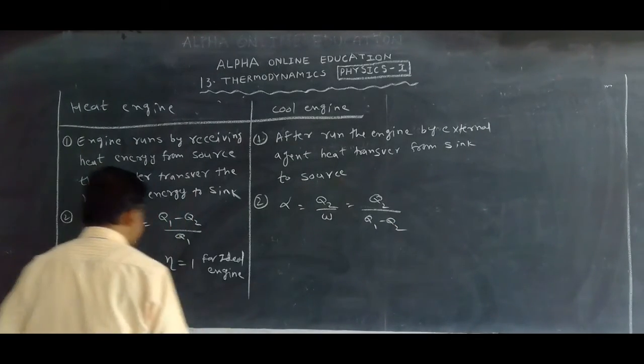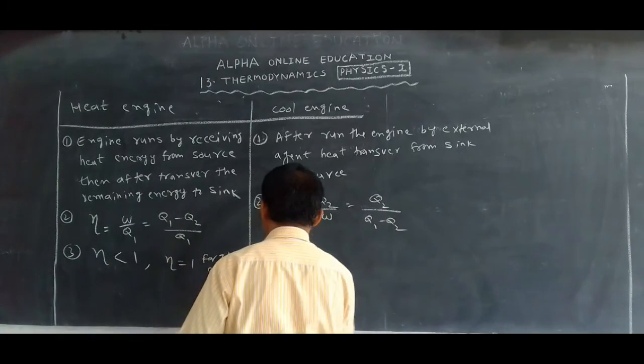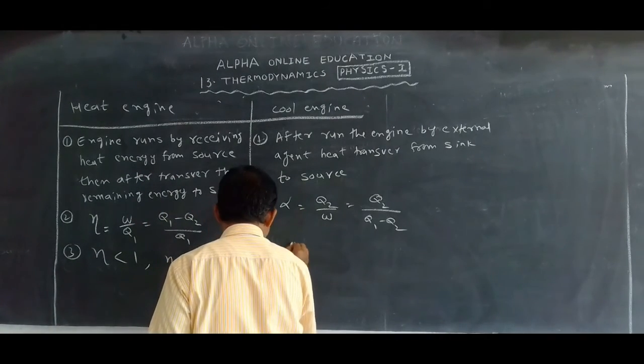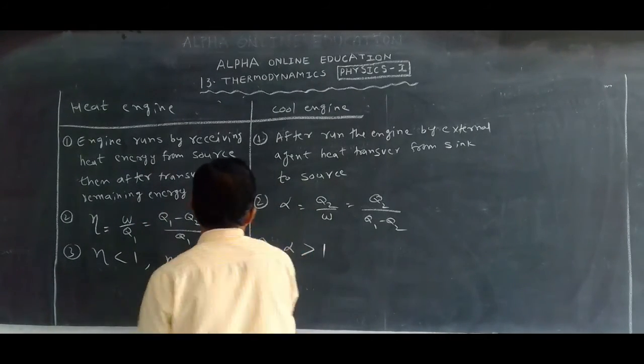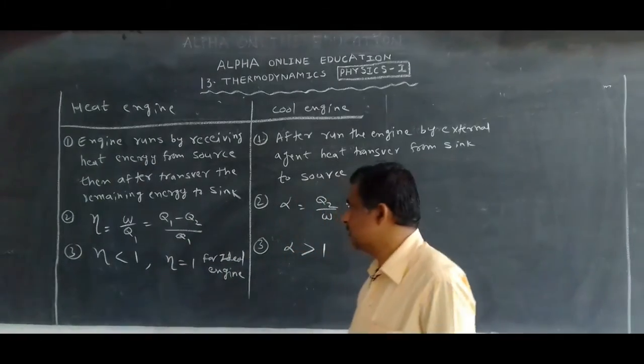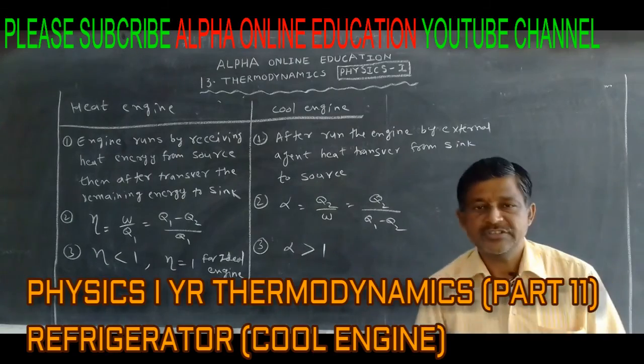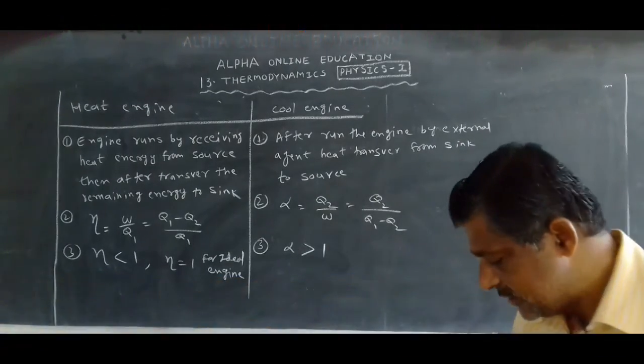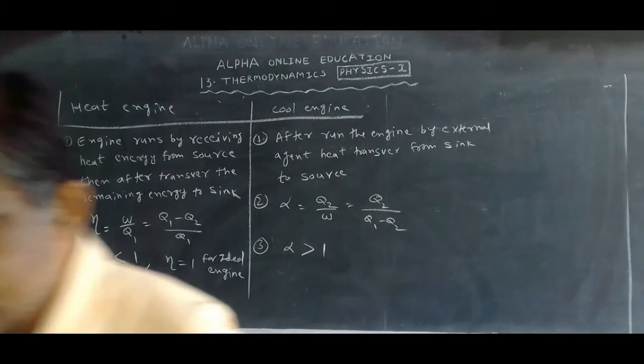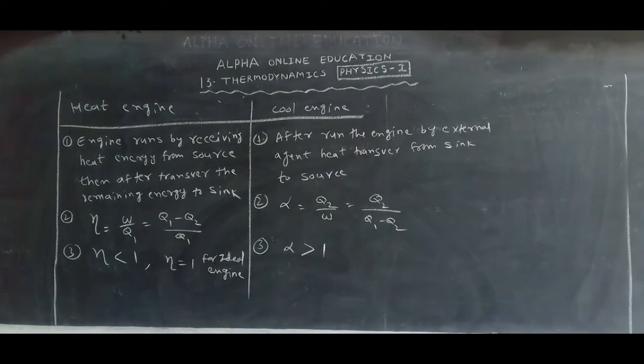Next, eta is equal to 1 for an ideal engine, and the third one is, here, alpha greater than 1. These are the major differences between the heat engine and the cool engine. Okay, you must record this also. This is important in this chapter for 2 marks.